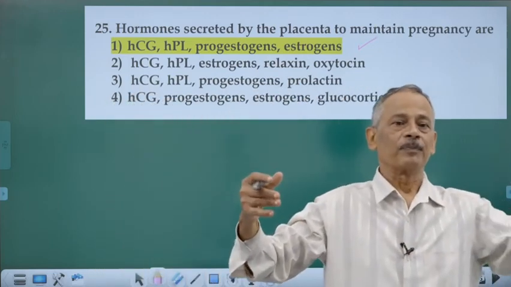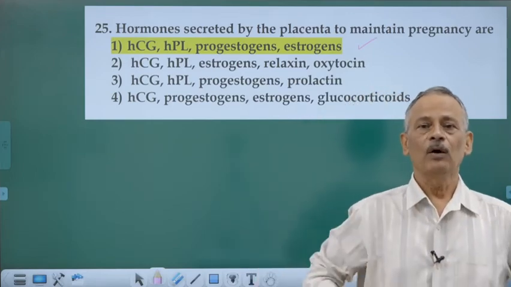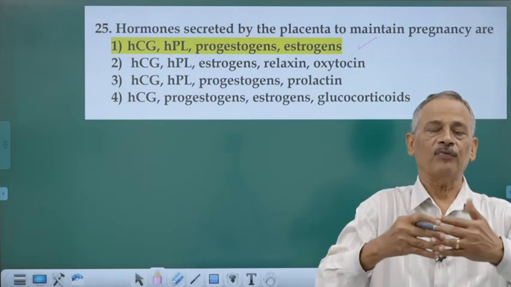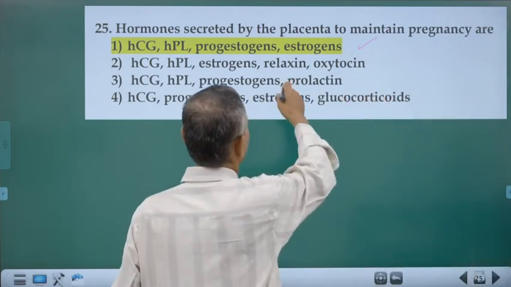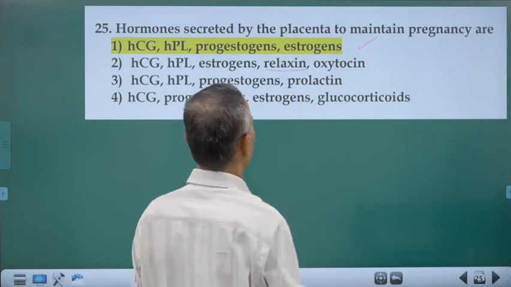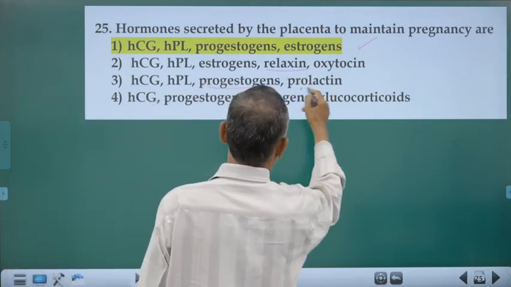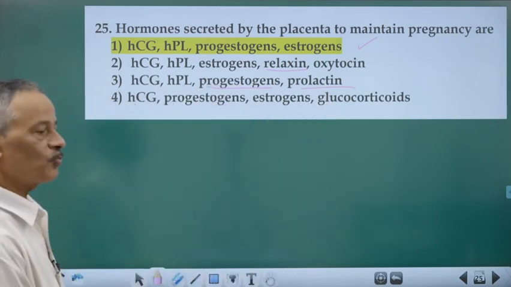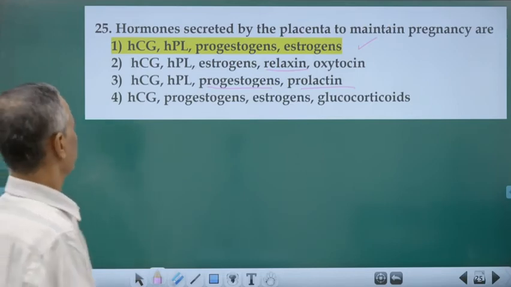increase in the birth canal, dilation or softening of the pubic symphysis, so that the birth canal is increased. So that is by the ovary. HCG, HPL, progestogen and prolactin. See, prolactin is produced by the anterior pituitary, responsible for the development of mammary glands. That is the beginning of puberty.